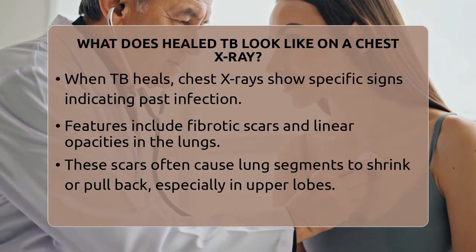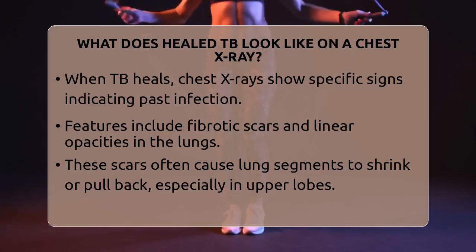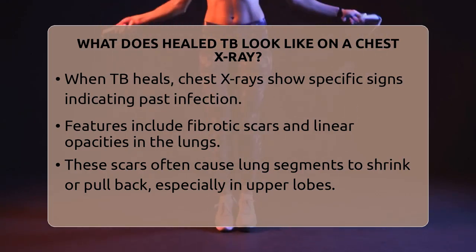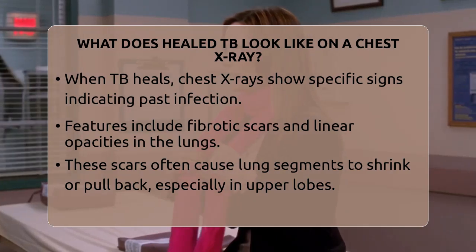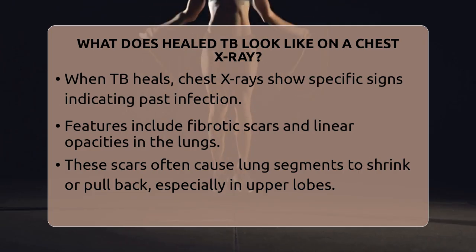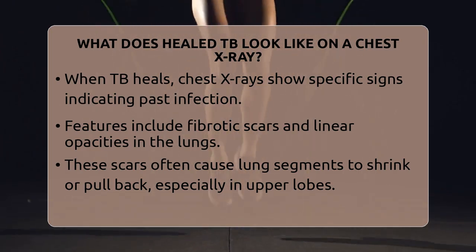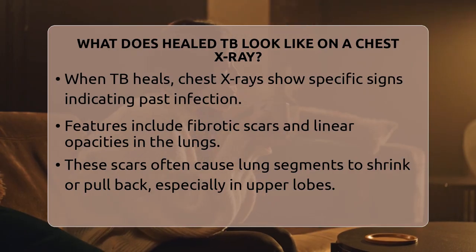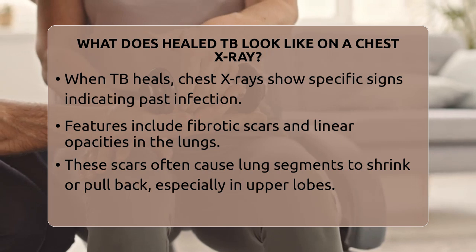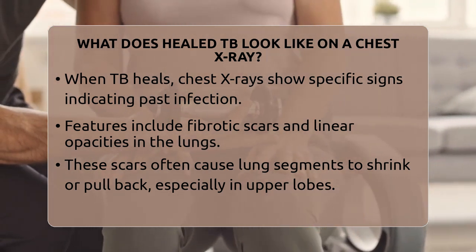What does healed TB look like on a chest X-ray? Imagine looking at a chest X-ray and trying to understand what signs show that tuberculosis has healed. When TB is no longer active, the X-ray reveals specific features that tell a story of past infection. These features include fibrotic scars, calcifications, and changes in lung structure, mostly seen in the upper parts of the lungs. These changes happen as the lung tissue heals and the infection becomes inactive.